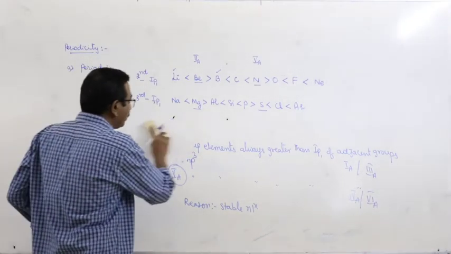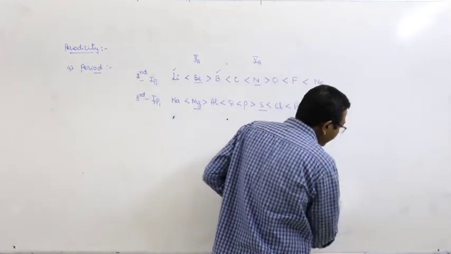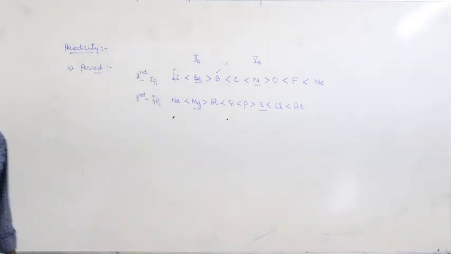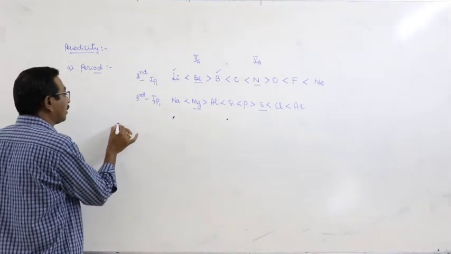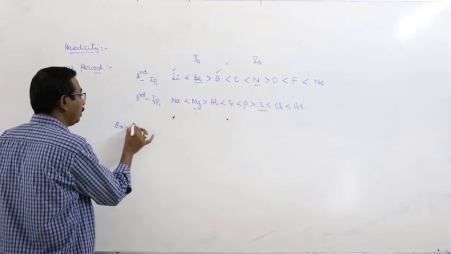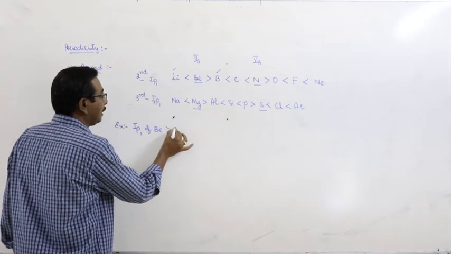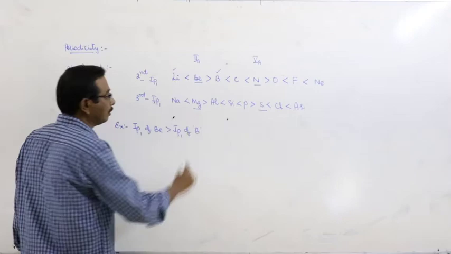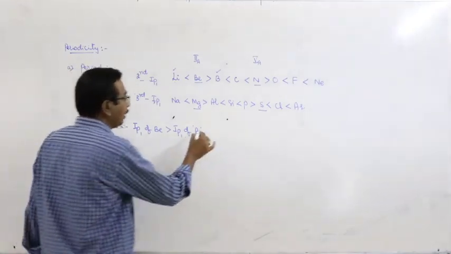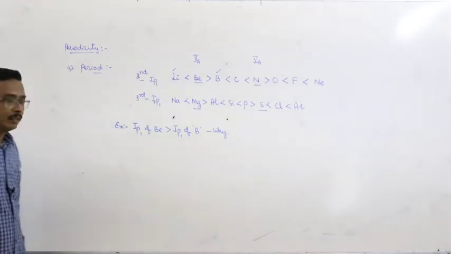And related to the same statement, frequently there are two questions asked. First one, IP1 of beryllium is greater than IP1 of boron. Why? What is the reason for that? Very simple.